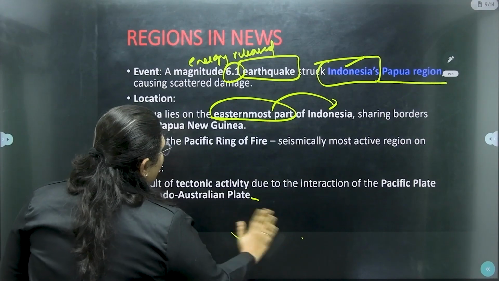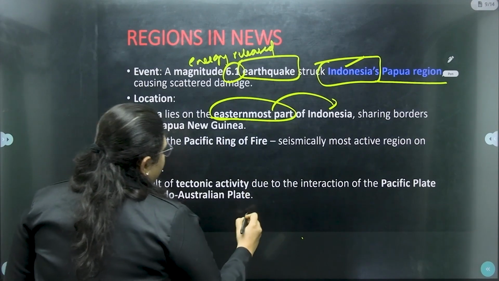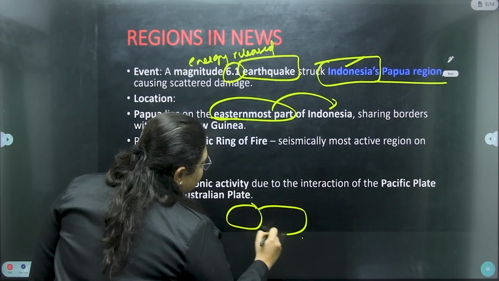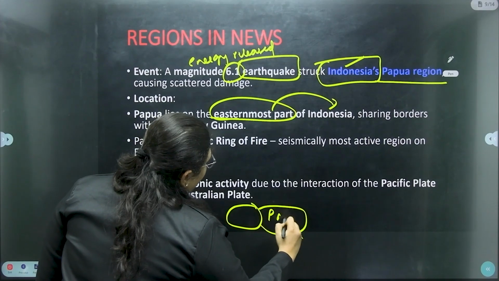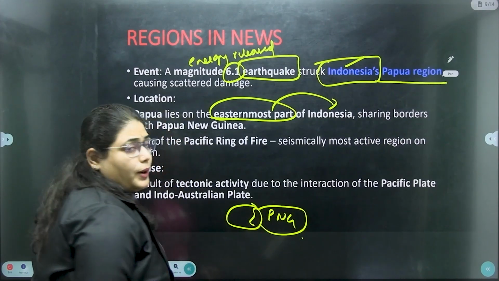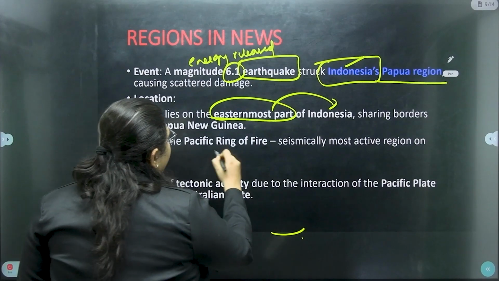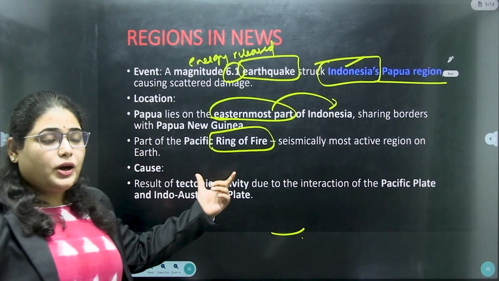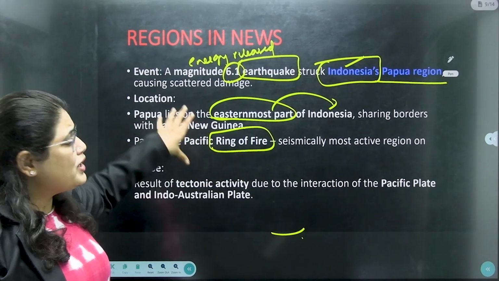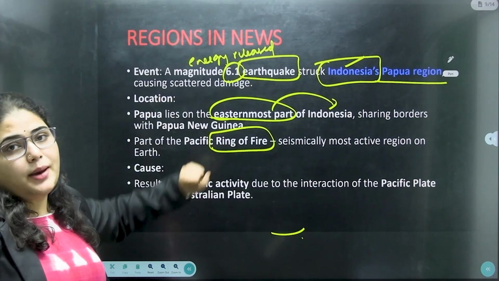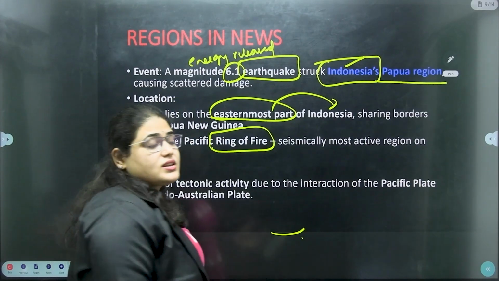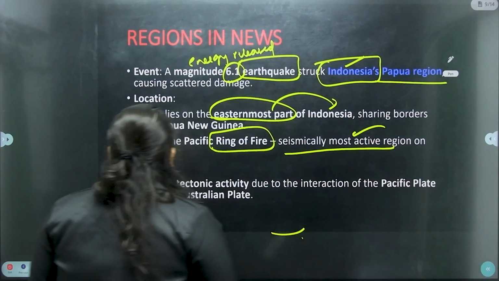It shares borders with Papua New Guinea. So this is Indonesia and here we have Papua New Guinea. Okay, so this will be the Papua region, right? It is a part of the Ring of Fire. We already talked about the Ring of Fire region, where the majority of earthquakes happen because it is the most seismically active zone, right?